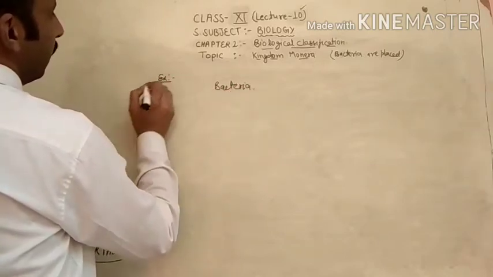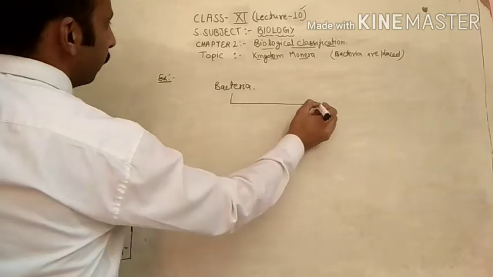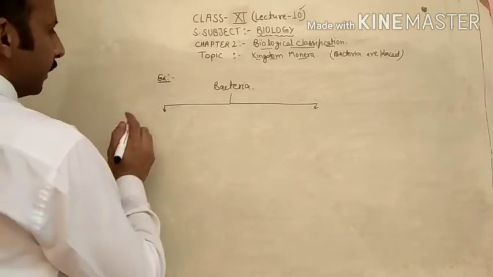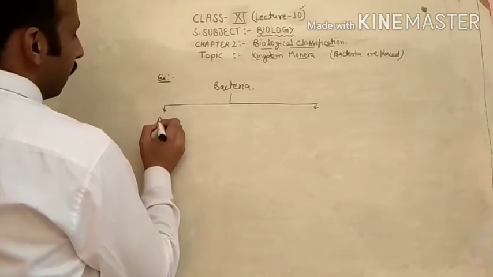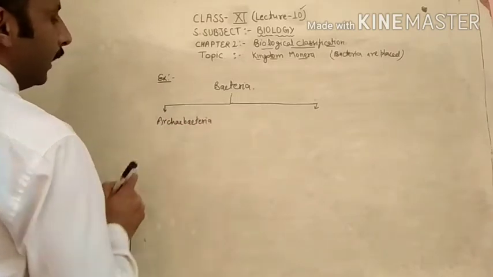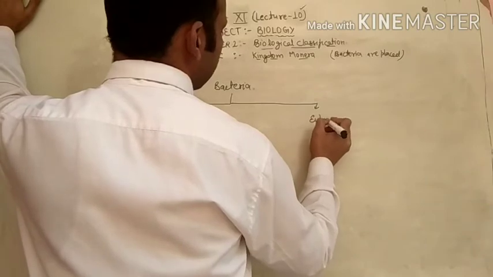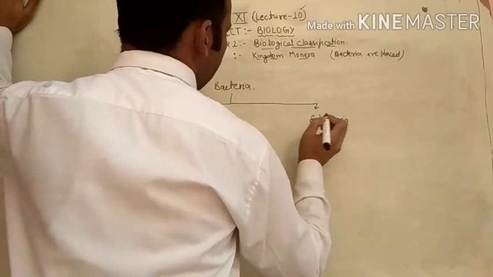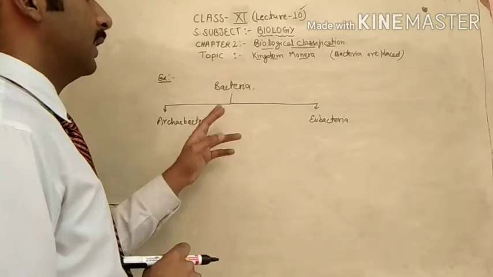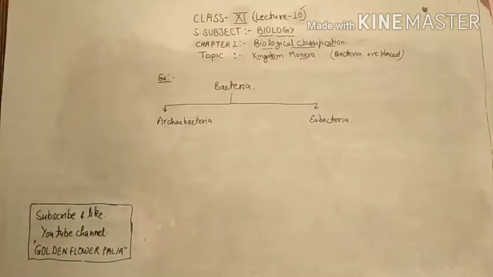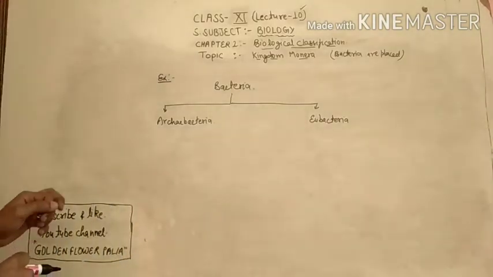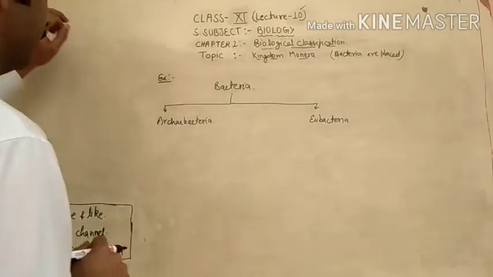Examples of kingdom Monera are bacteria. Bacteria are of two types. The first one is Archaebacteria and Eubacteria. All the bacteria which belong to the kingdom Monera are prokaryotes, and the bacteria are categorized into two groups, that is the Archaebacteria and Eubacteria.